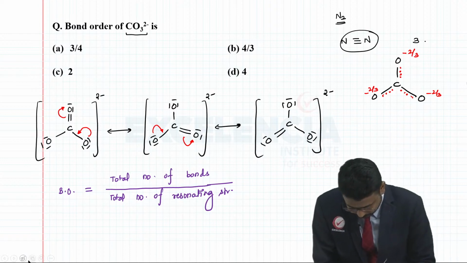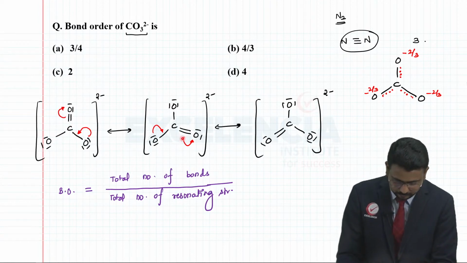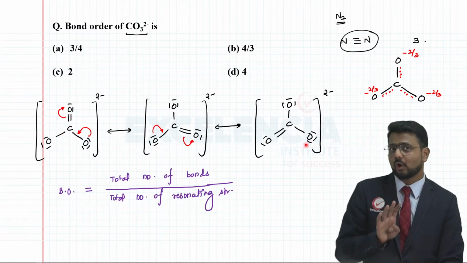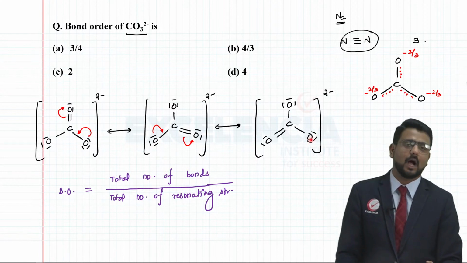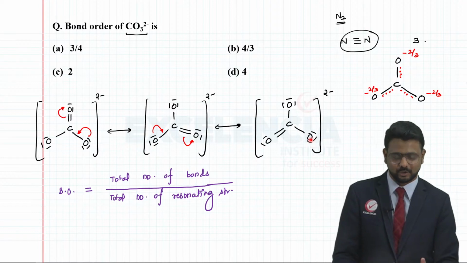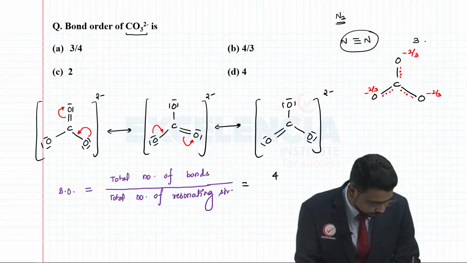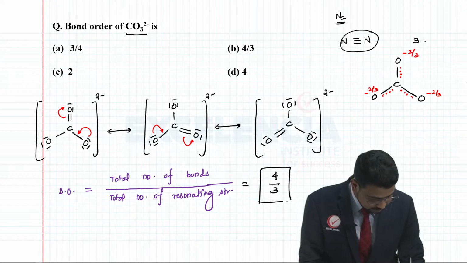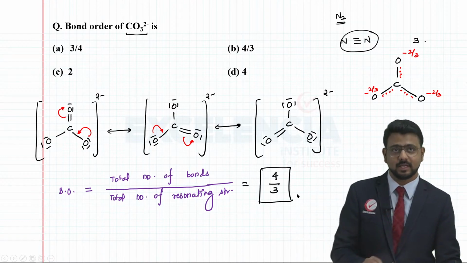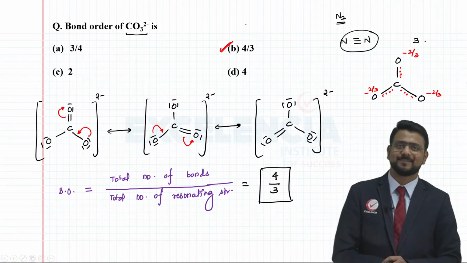So now if you have a close look, here there are 1, 2, 3 and 4 bonds. Now any of these structures, if you look at, you are going to have 4 as the total number of bonds, right? And clearly in front of you, you can see there are how many resonating structures? 3 resonating structures, right? So if I write here, you are going to have total number of bonds as 4 and total number of resonating structures as 3. So definitely this is your answer. 4/3 is the bond order present in carbonate ion, right?